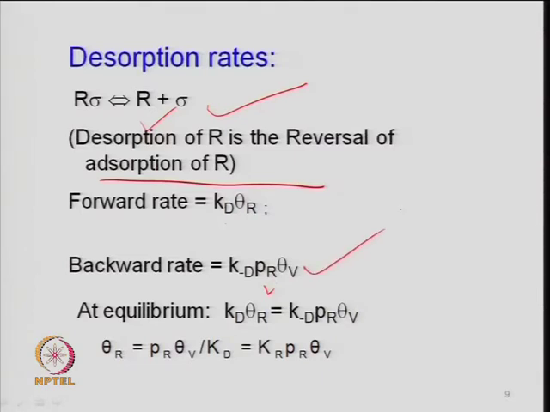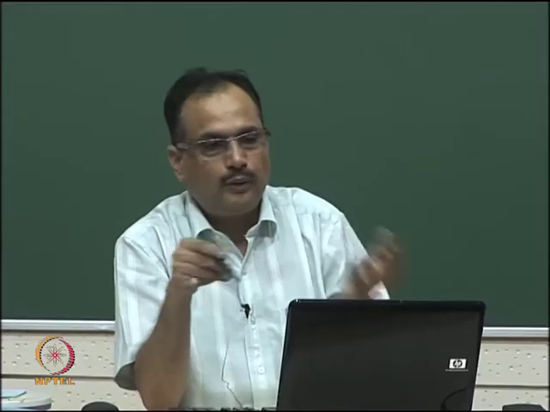So, basically I have already talked about this: R plus sigma is R sigma. Here it is just shown in the reverse way, but otherwise, because it is reversible, what you got before is the same here. So, k_d times theta_R is equal to k_minus_d times the partial pressure of R times theta_v. So theta_R can be calculated as the partial pressure of R times theta_v, which is your vacant site concentration, divided by k_d. And that rate of adsorption, if you look at it, the equilibrium constant for adsorption will be 1 upon the equilibrium constant for the desorption, that is another thing.